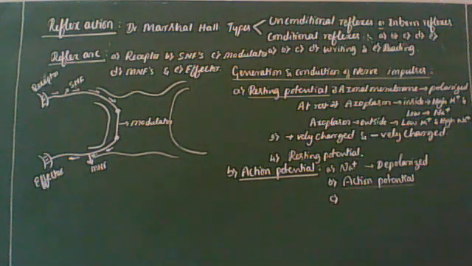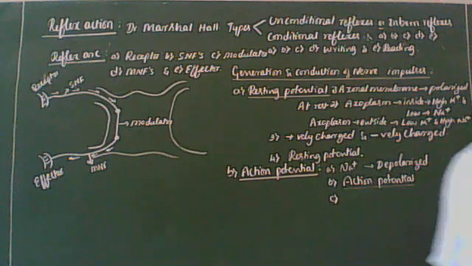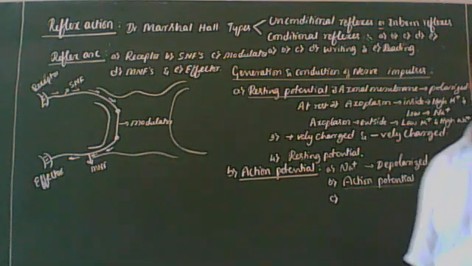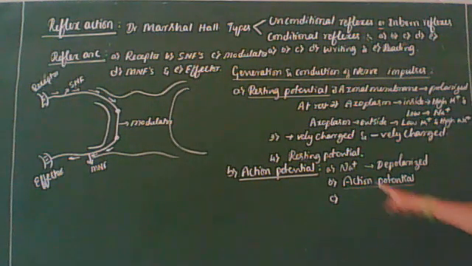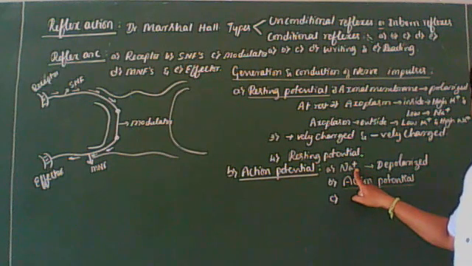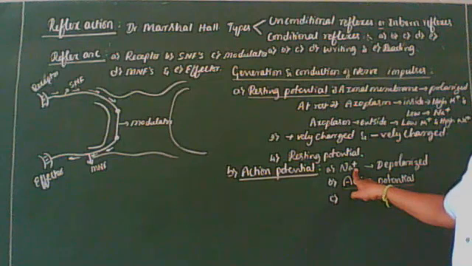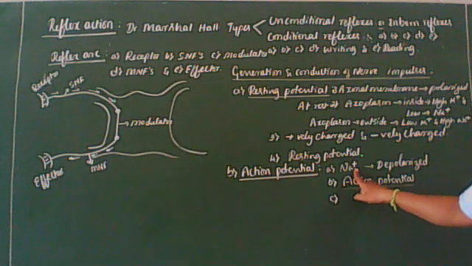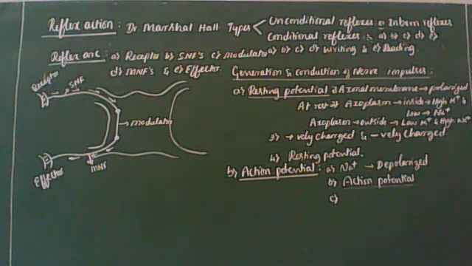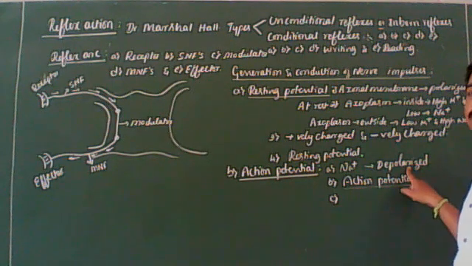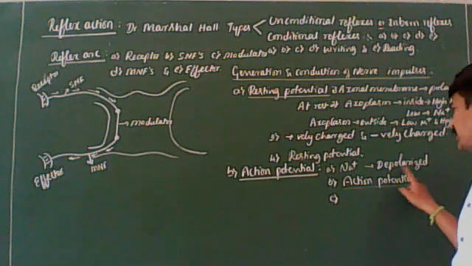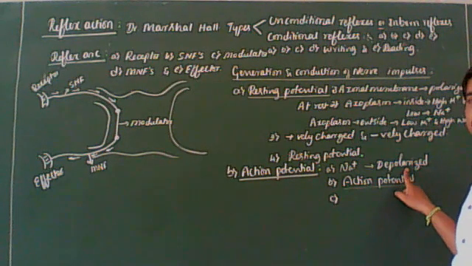When a nerve fiber is stimulated, the permeability of the membrane to the Na plus ions greatly increases at the point of the stimulus. Hence, the polarity of the membrane is reversed. Now, the membrane is said to be depolarized.